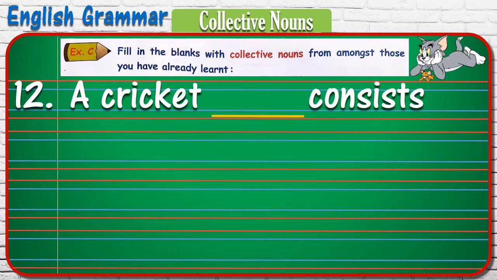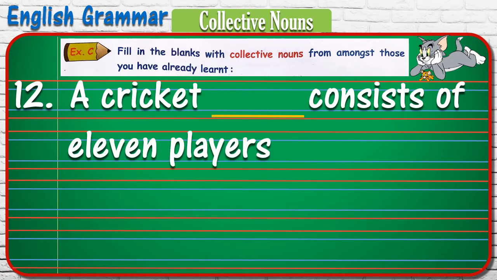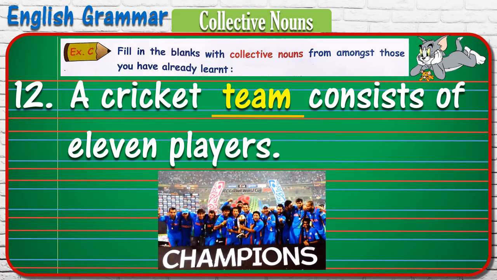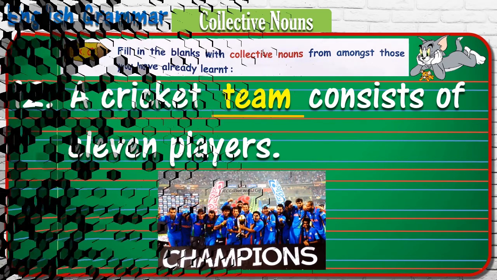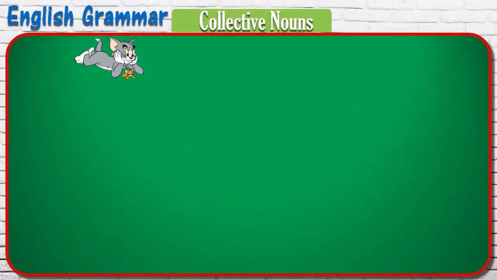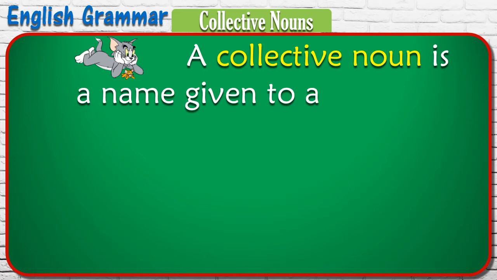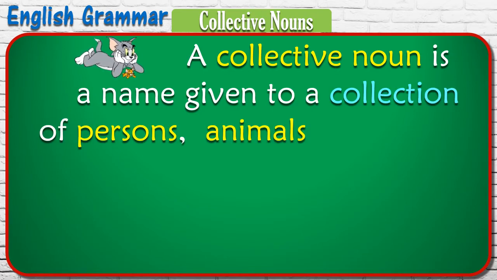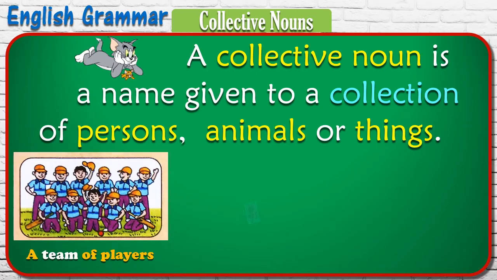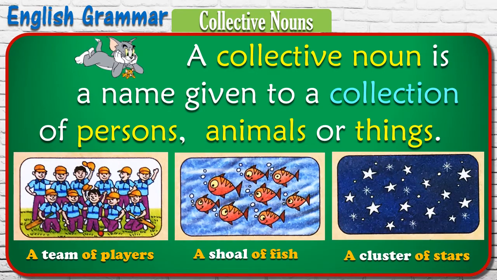12. A cricket blank consists of 11 players. So the collection of players is called team. So the answer, a cricket team consists of 11 players. Now once again, we'll learn the simplified definition of collective noun. A collective noun is a name given to a collection of persons, animals, or things. We can see the example. Many players together is called a team of players.